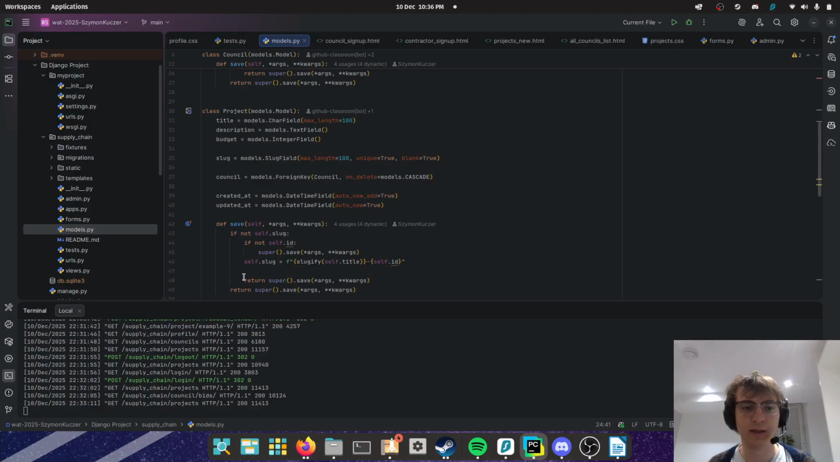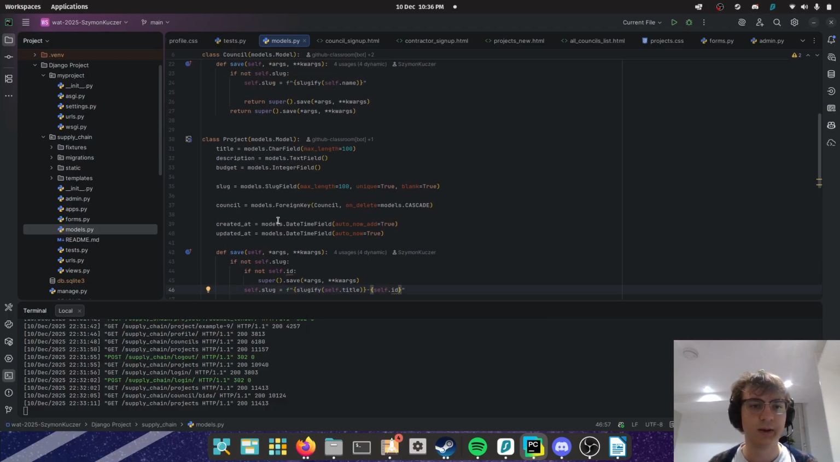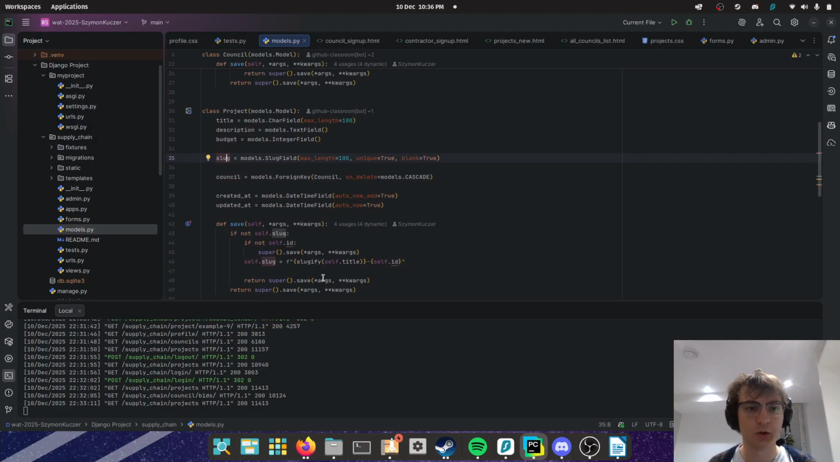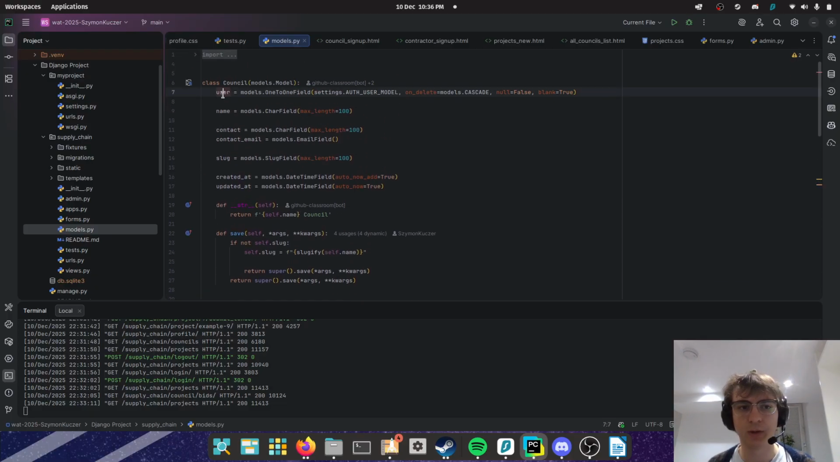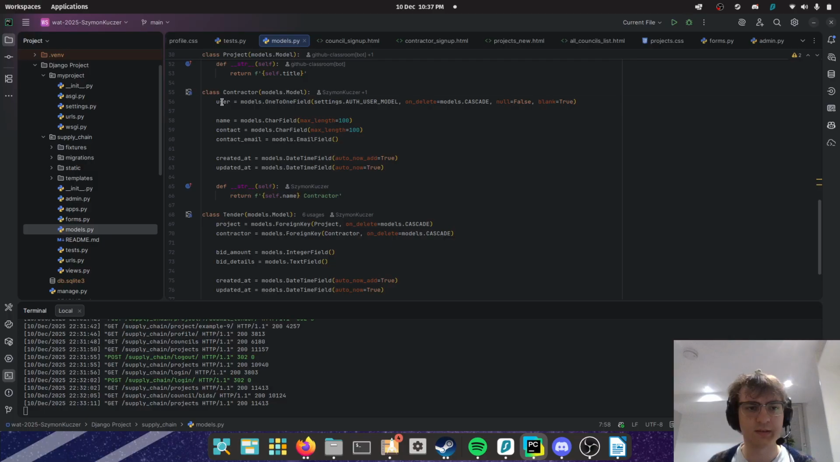Then for project, we've got literally the same thing. Instead, it turns the title and the primary key into a unique slug, so that 2 projects that could possibly have the same name don't cause any issues. So we've got title, description, budget, council, slug there. I'm not going to dwell too long on it. For council and contractor, also added user, which just allows the auth user model, which is the authentication built into Django, for login and sign up functionality, just nicely and quickly done. We've got contractor, as I said, it's got the user name, contact email, created at, updated at.